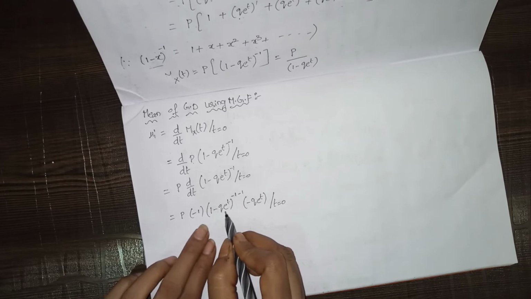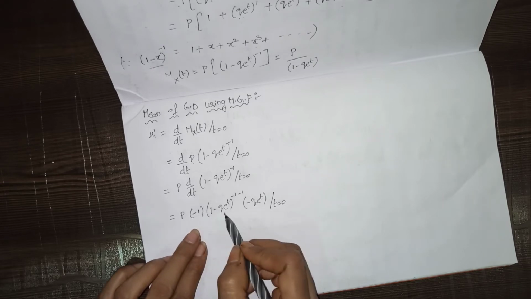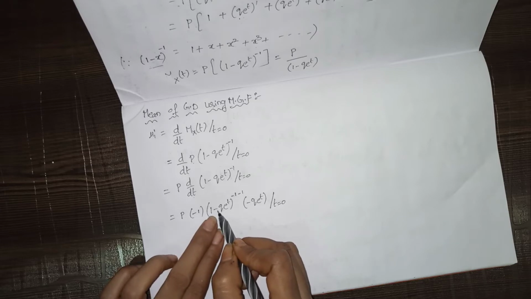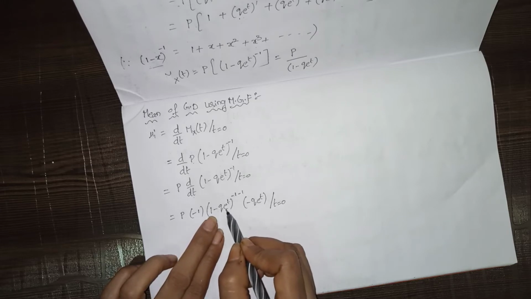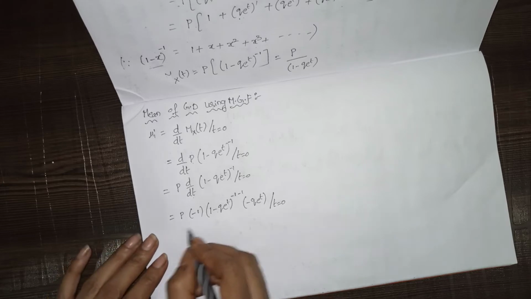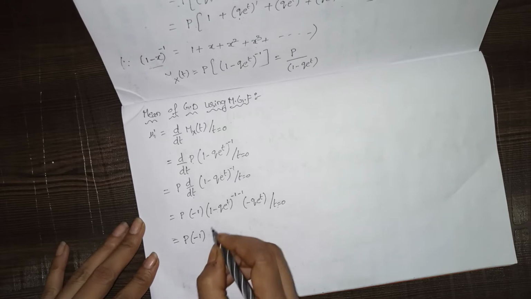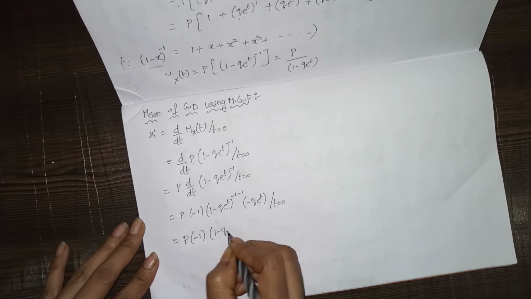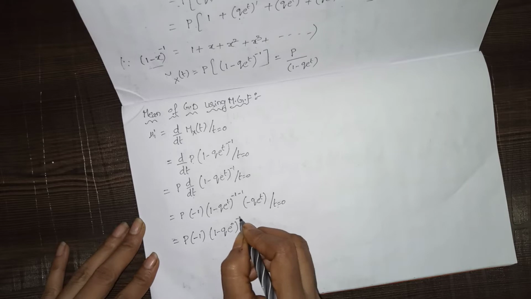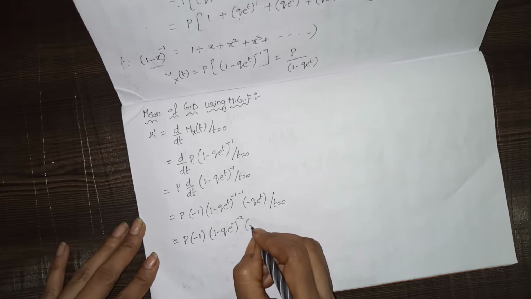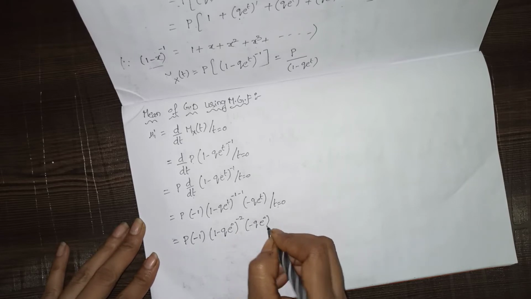Again, differentiating with respect to t, the coefficient of e^t is minus q, so minus q into e^t. Now we substitute 0 in place of t. So p into minus 1 into (1 minus q e^0) whole power minus 2 into minus q e^0.